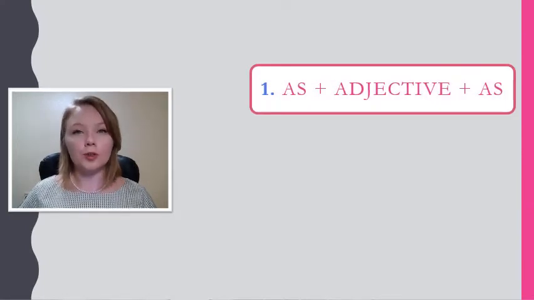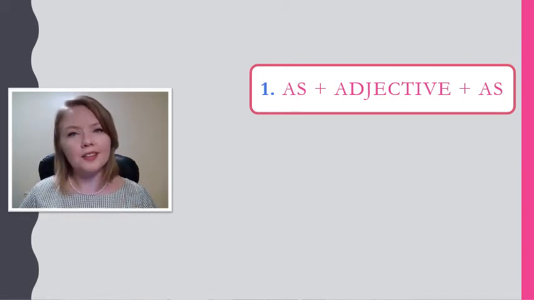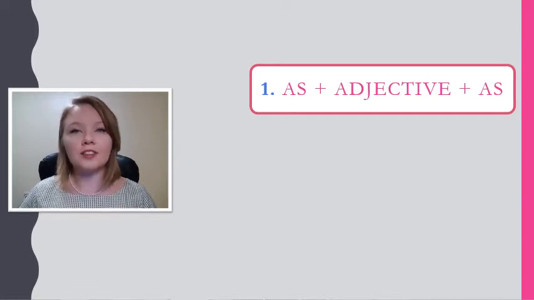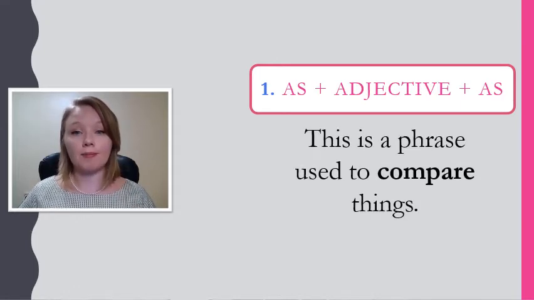First, we're going to talk about this phrase, as adjective as. Do you know what an adjective is? In Korean, adjective is 형용사. So words like beautiful, tall, short, big, small, and so on. Adjectives are words we use to describe things, right? So let's see how we can use this term as adjective as.